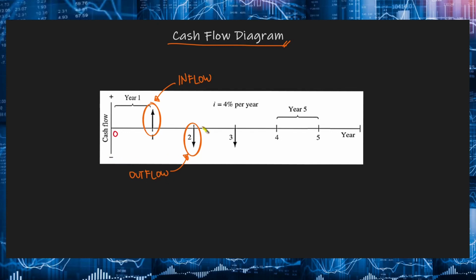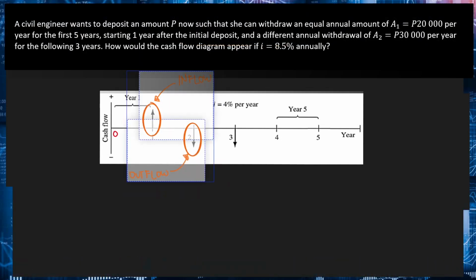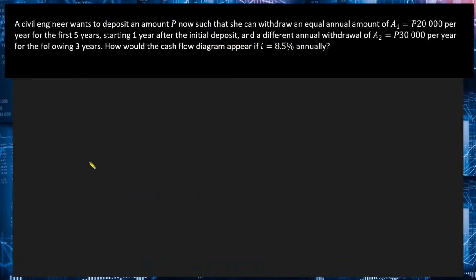Now, it is also very important to label each arrow with the corresponding amount of money and mark it accordingly if the cash flow amount is unknown. Okay, so let us try to apply this cash flow diagram in this example.